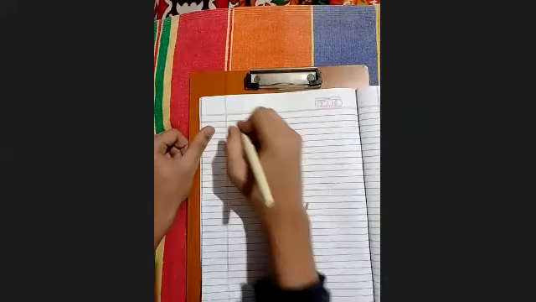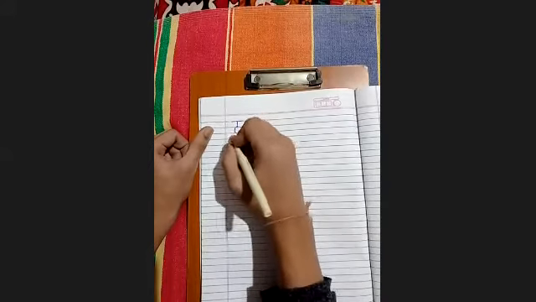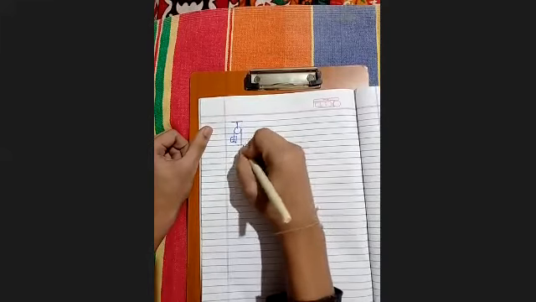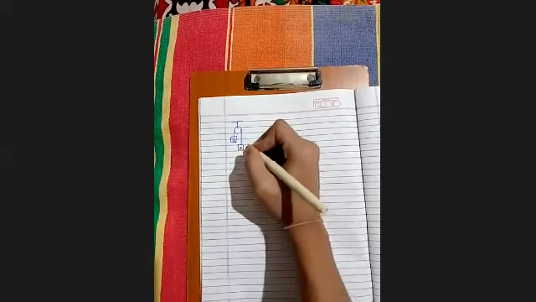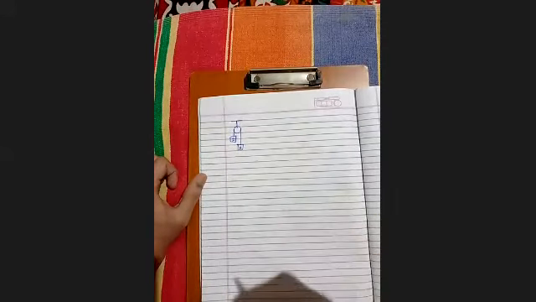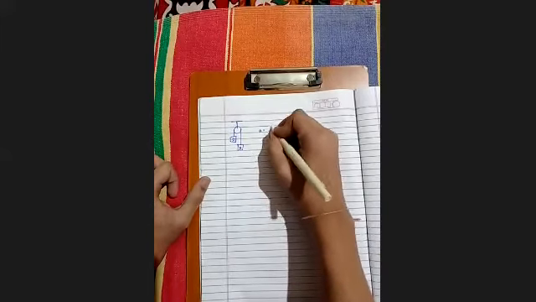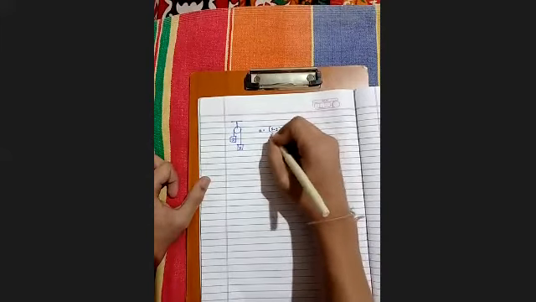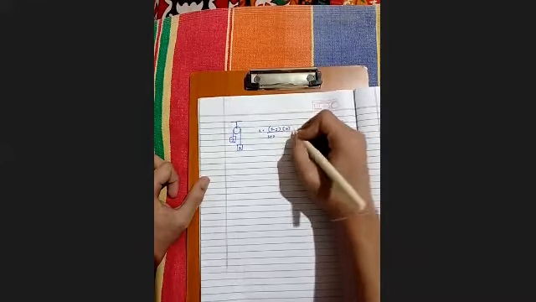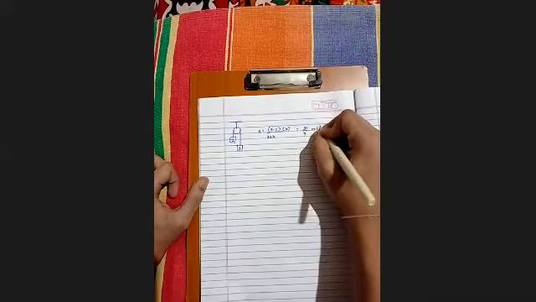So this is a pulley with a block of 2 kg over here, and a block of 5 kg over here. Here the 5 kg block is greater than the 2 kg block, so we need to find acceleration as well as tension in the string. I'll be finding acceleration first. So here it is (5 - 2)/(5 + 2) into 10. 10 is gravitation, so I'll be getting the answer as 30/7 meter per second square.